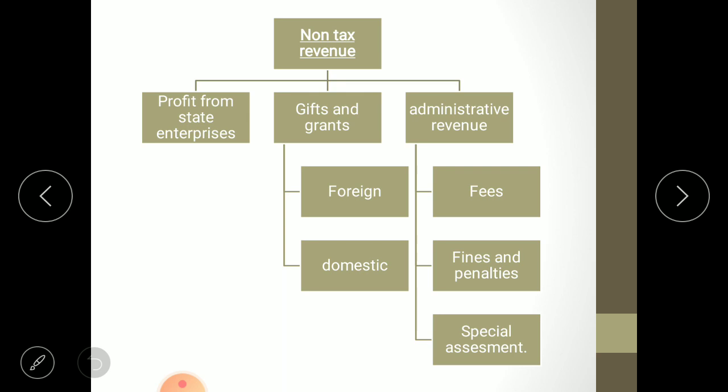That is known as fines and penalties. And the last one is special assessment. Special assessment simply means when government gives a certain kind of special facilities to a particular class of people, then they are charging some income, they are having a charge on those particular facilities, that is known as special assessment.